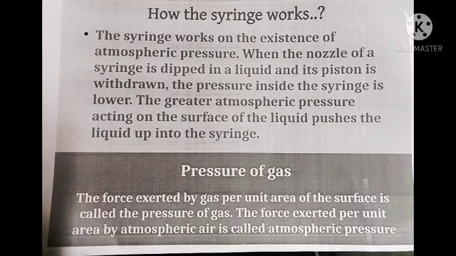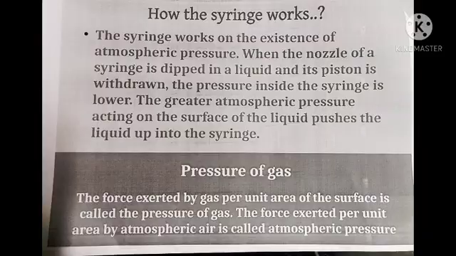Then what about the pressure of gas? The force exerted by gas per unit area of the surface is called the pressure of gas, gaseous pressure. Then the force exerted per unit area by atmospheric air is called atmospheric pressure. That is the difference between gaseous pressure and atmospheric pressure. You know, the atmosphere comprises several gases that we discussed in the last chapter.